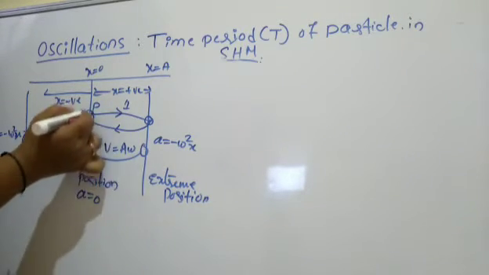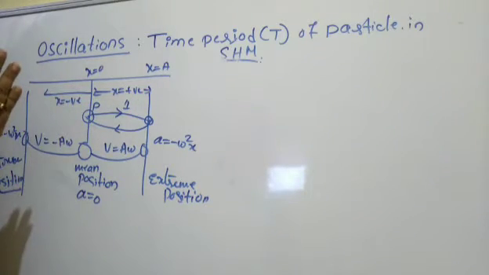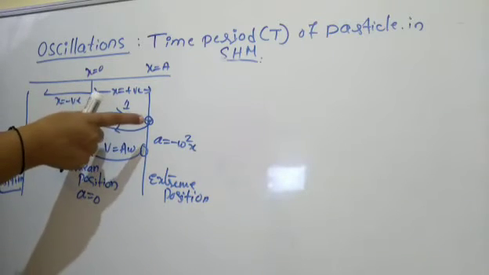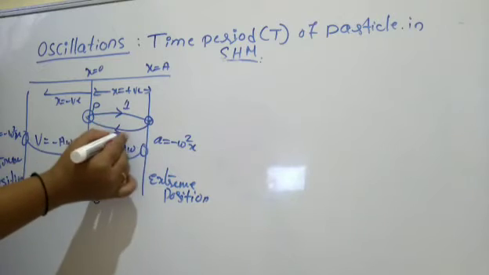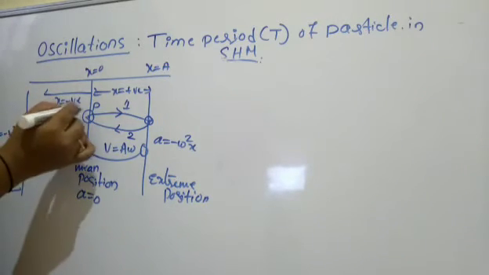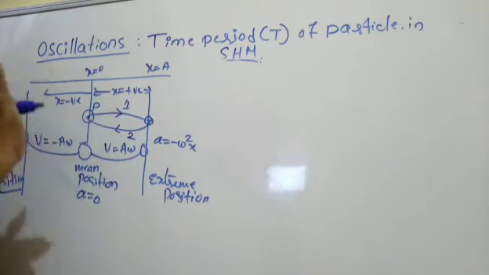This displacement is equal to the other because the extreme position is the same, the amplitude is the same distance. That's why it is called the maximum displacement from the mean position. This part I'm going to call the second part. Now after reaching this one, it will not complete, and this is not the time period.